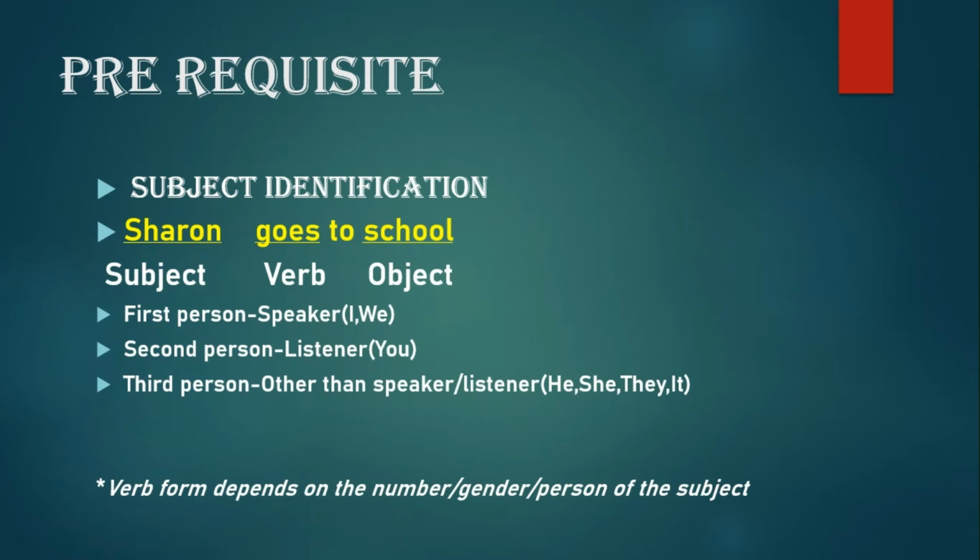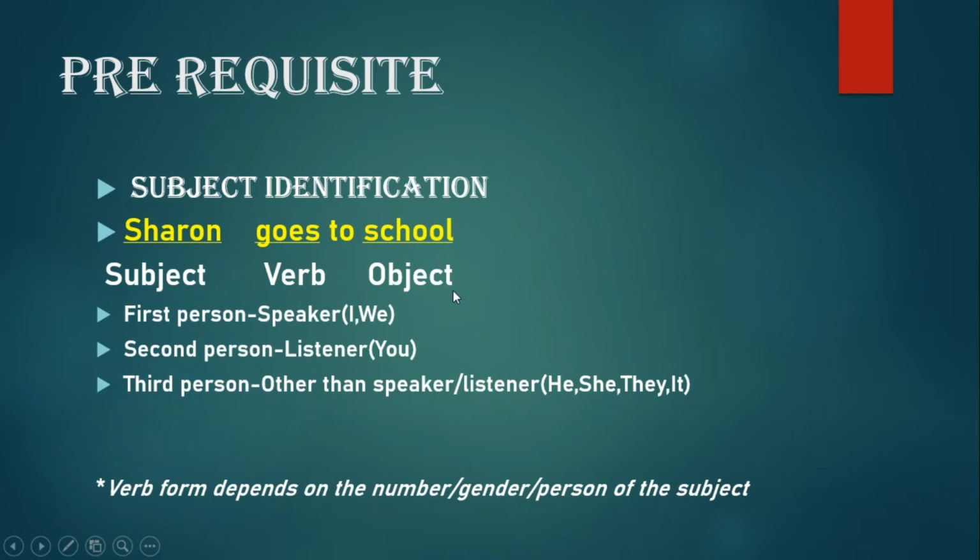The subject is the noun around which the action revolves, who is either doing the action or is being spoken about. Sharon is the person, the noun, who is doing. What is she doing? She is going to school. So that's the verb. And school is the object. The object is the noun upon which the action is done.